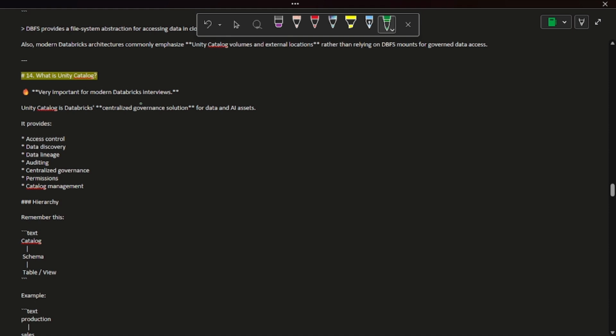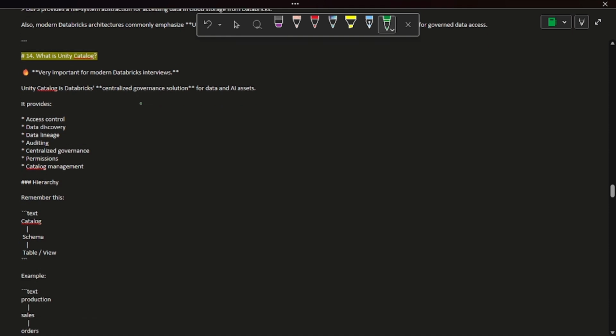Then comes Unity Catalog. Unity Catalog is a centralized governance solution for managing access related things. Mainly it will provide access control, data discovery, data lineage, and other things. In simple terms, we can say it is a one step solution for all the access related problems, lineage and auditing problems.